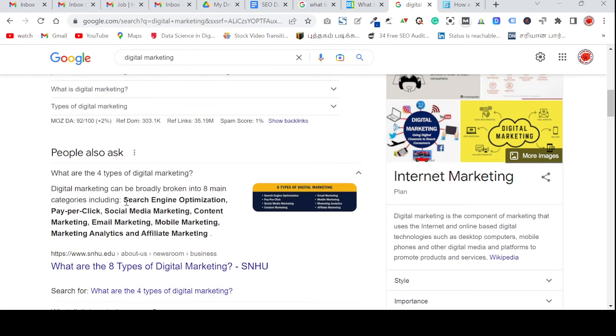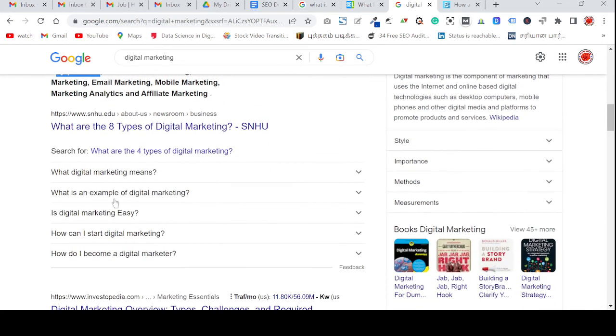Under it you can see 8 main categories. One is search engine optimization. Second is pay per click, like CPC and Google Ads. Then social media marketing, content marketing, email marketing, mobile marketing, marketing analytics and affiliate marketing. So they have given 8 types of marketing. YouTube marketing and video marketing are also under digital marketing. Digital marketing can also be called internet marketing or online marketing.